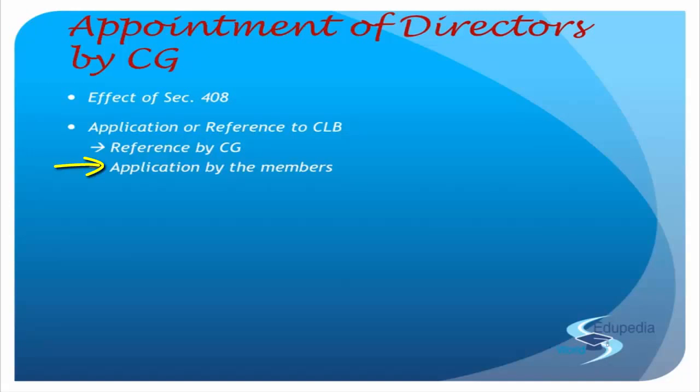So this is actually a power given to the central government which is administrative in nature. So the CG is behaving like an admin department of the same company. The only requirement is that there should be valid material before the central government for making the reference. Possession of sufficient evidence of gross mismanagement or oppression is not a precondition.